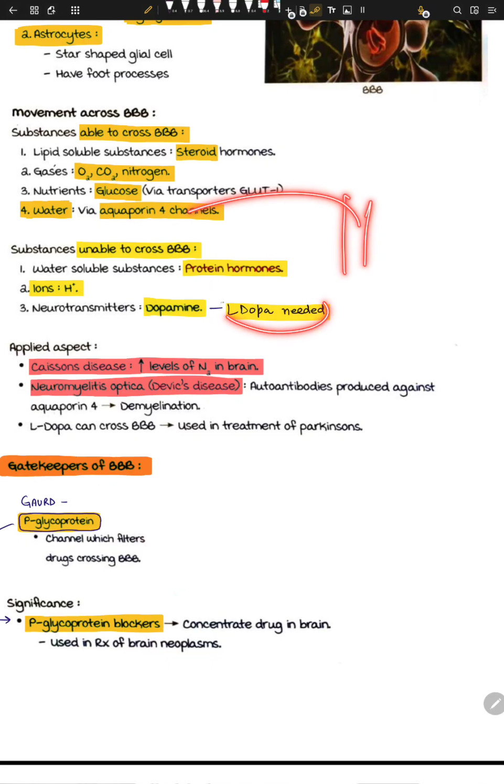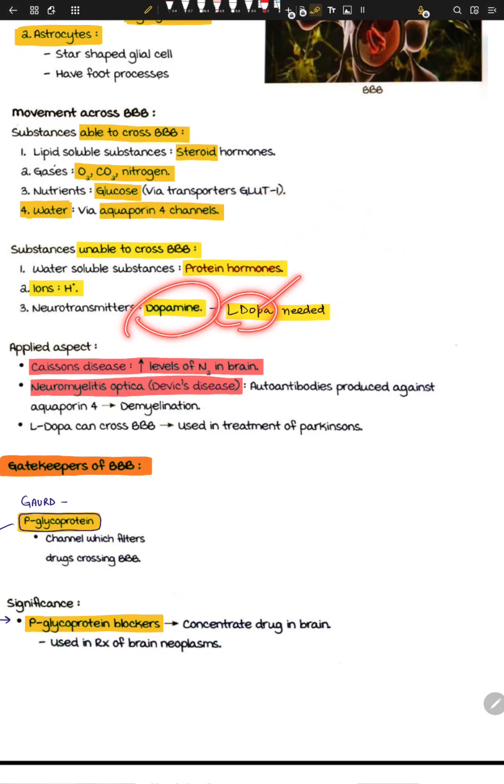L-dopa can jump because it is smaller, it has something that can cross the BBB, but dopamine cannot. I will tell you why it is like that; it's a really different topic. So L-dopa can cross, dopamine cannot cross. In a disease where there is dopamine deficiency, we need to give not dopamine but L-dopa. It's an analog of dopamine.